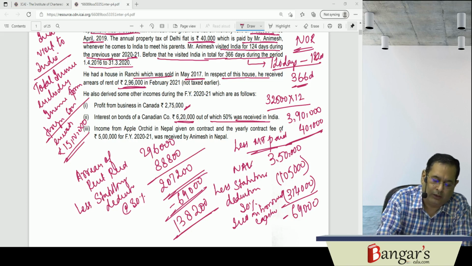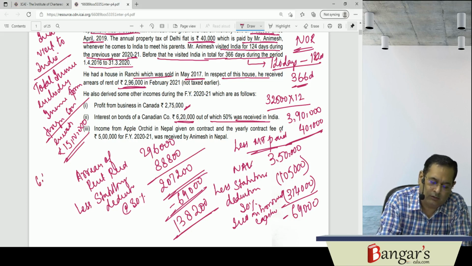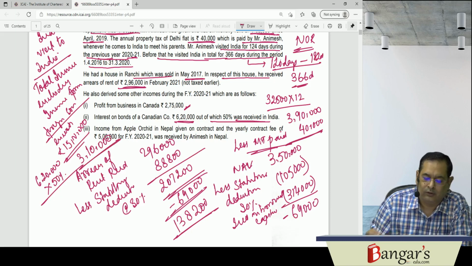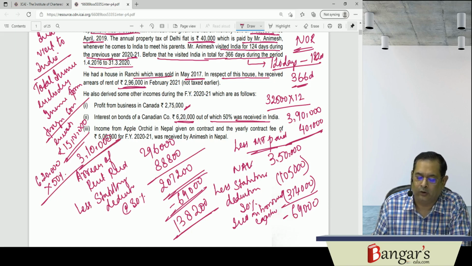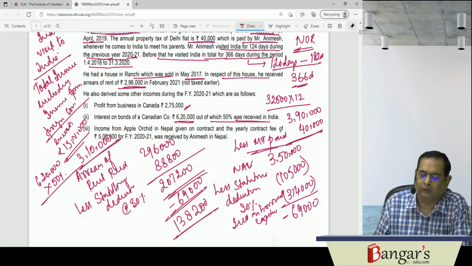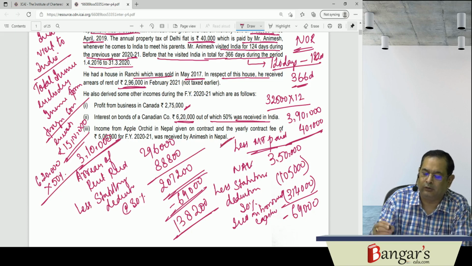So 620 is interest on bond, 50% is received in India. That means 3,10,000 is received in India. Then income from apple orchard in Nepal given on contract, and yearly contract fees is 5 lakhs, which was received by Animesh in Nepal. This is received outside India.